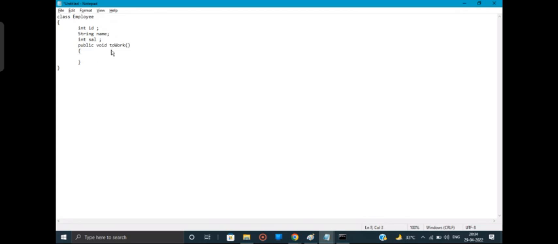Now what should be there? What do you want in this? I'll just write that the employee is working. Or do you want it to do anything else? Yes, guys, we are just understanding the flow, right? So I hope this much will be enough. Employee is working. What next?